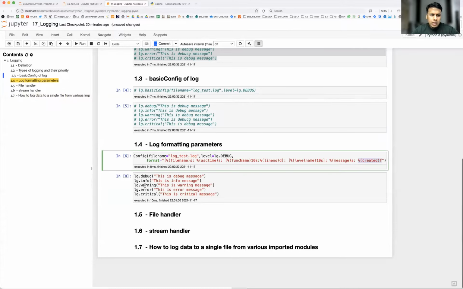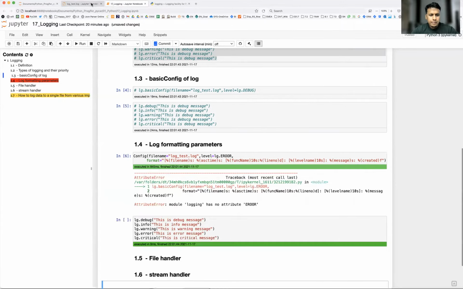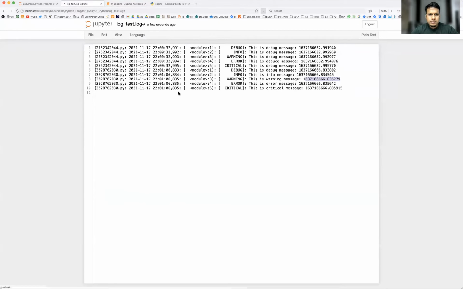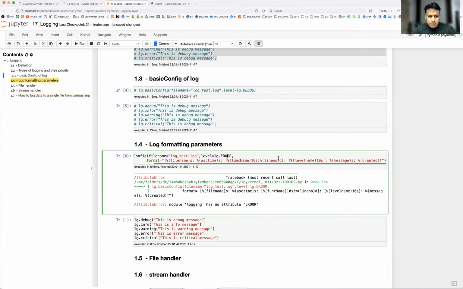Now let's say you would like to capture only warning and error and critical, or maybe error and critical, right? So all you can do is just change this to error. Okay, so for that you need to run the program again, so that whatever configuration is changed, it is taken into effect. So let it get over. Yeah. Now let's see the program. Loaded. What happened? Sorry for the typo.